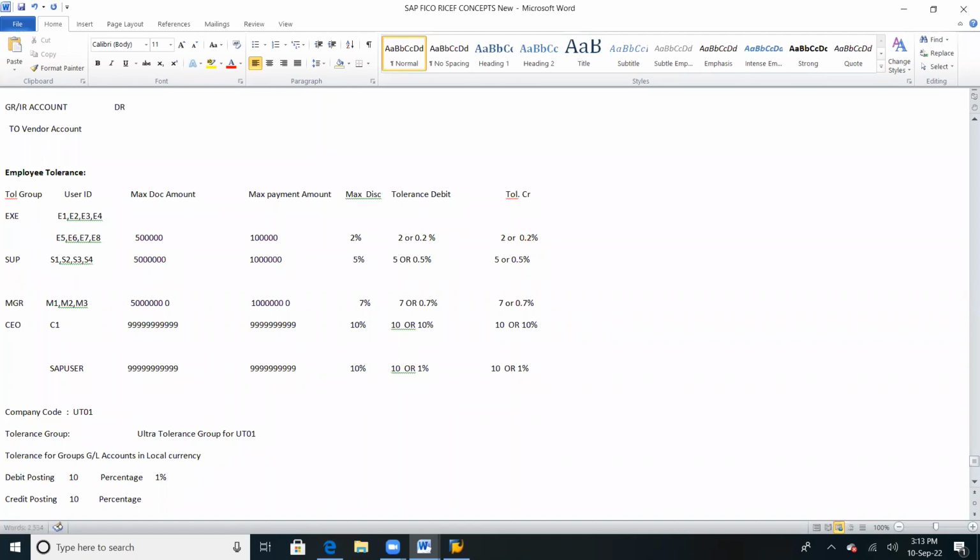What was the percentage here? 1%. It means it will accept the difference amount up to debit 10 rupees or 1% on invoice value, whichever is less. So the difference will be accepted till that particular amount. Fine. Any questions on this?